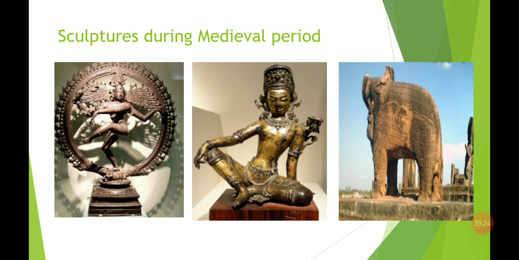Now, in the picture you can see the Natraj, which is made of some metal. There is one more figure of a deity, also made of metal. There is one more figure of an animal, made of rock, basically stone. These things provide us a lot of information regarding our past. So these are the archaeological sources.